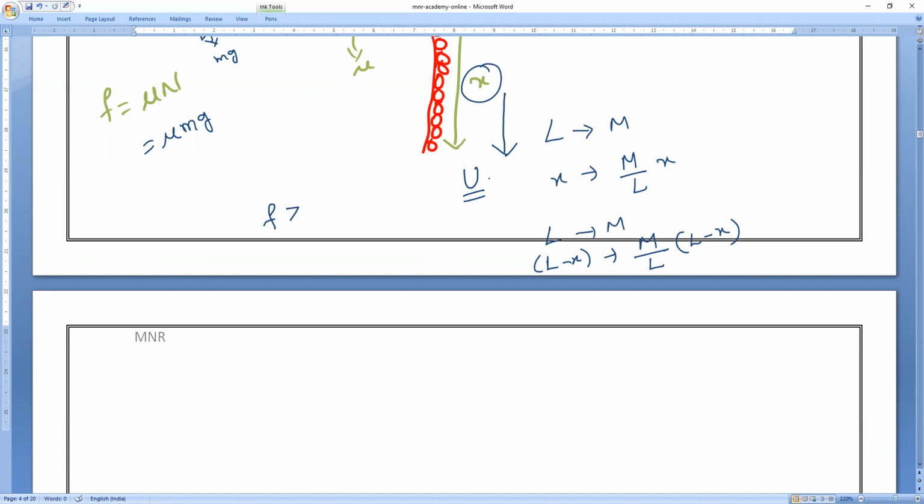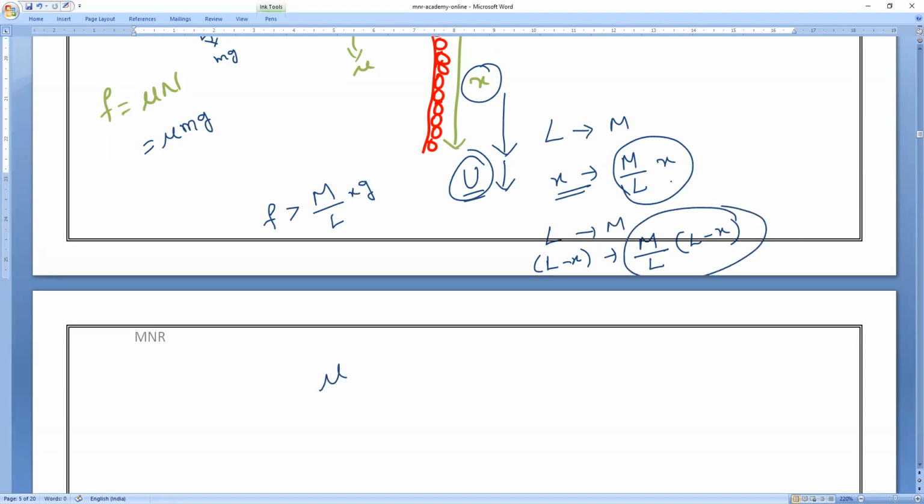What is the mass? That is the mass which is acting in the downward direction. So the frictional force must be greater than the weight of the mass which is acting downwards. What is the mass acting downward? Mass of M by L into x. Or else we can say the mass of this particular one must be greater than this. Am I right or wrong, everyone? Yes, please respond, all of you.